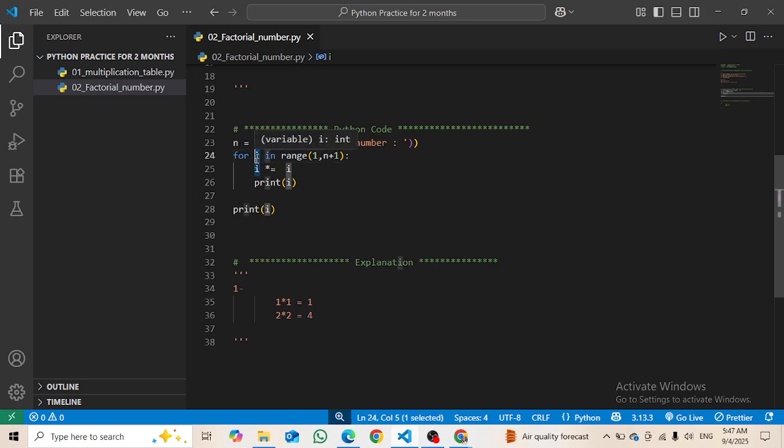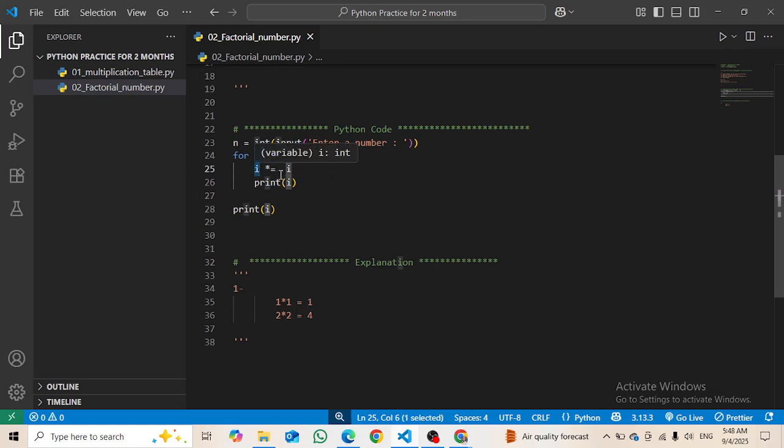So i equals i, it is 1 and it is also 1. But I am storing the multiplication of this i, so 1 multiply 1 equals 1. Then this i is 2, and 2 multiplied by 2 is 4, which is not the result I want.